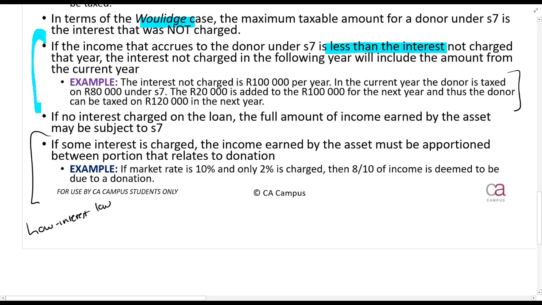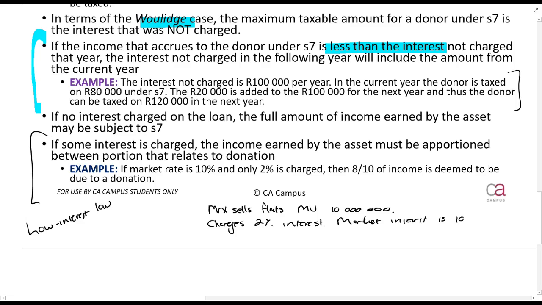Right. So basically what happened here is Mr. X sells flats at their market value of 10 million rands. Same story, guys, I'm trying to use here. Charges 2% interest. Market interest is 10%.